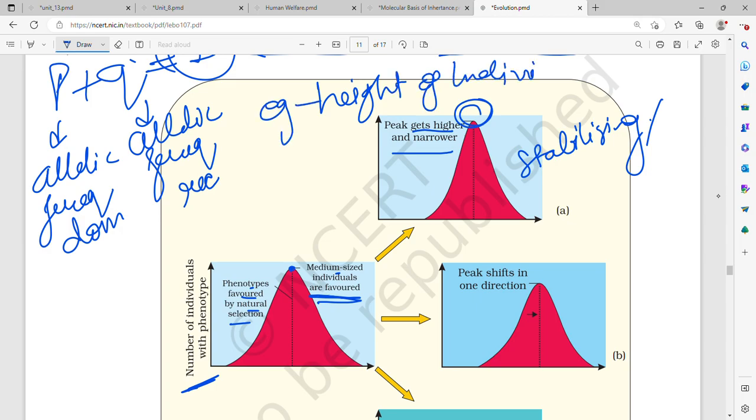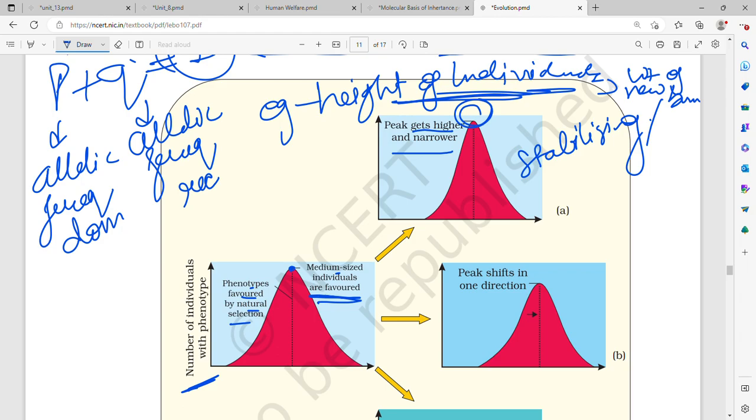Then weight of newborn. It is always going to be, that is, you will see that in a given class, if you take the number of students, most of the girls' heights are going to be between 4 feet 8 inches to 5 feet 6 inches, in this range only.